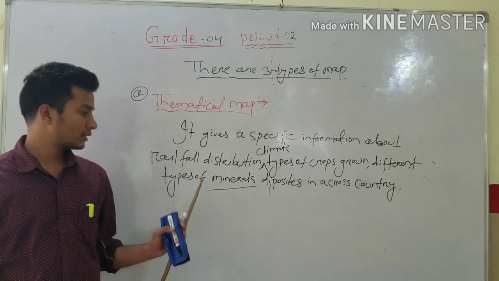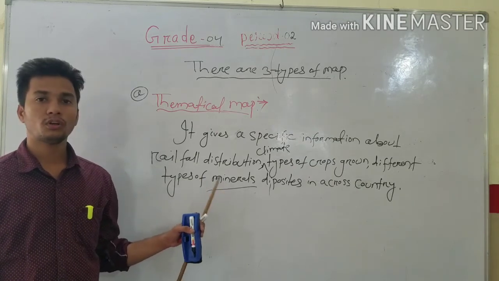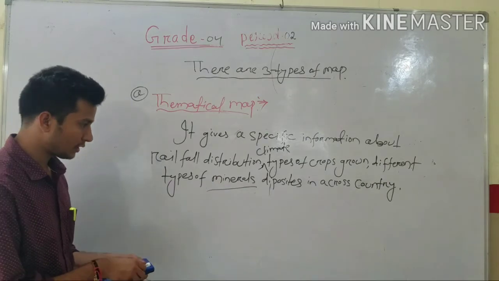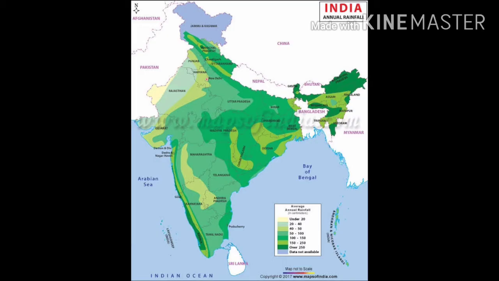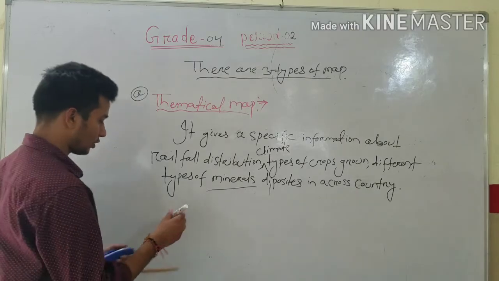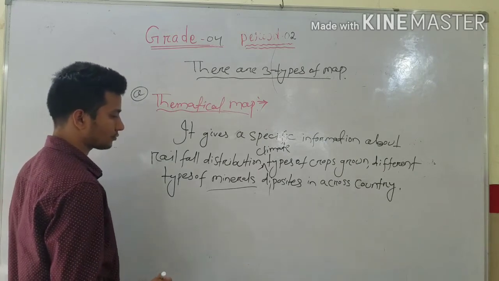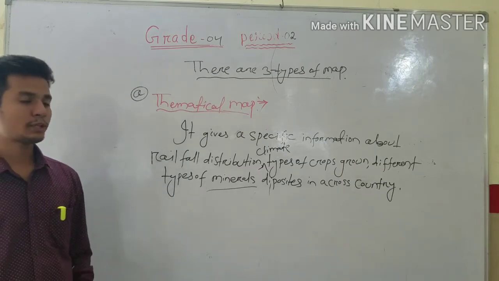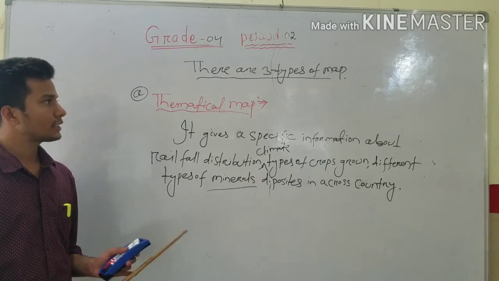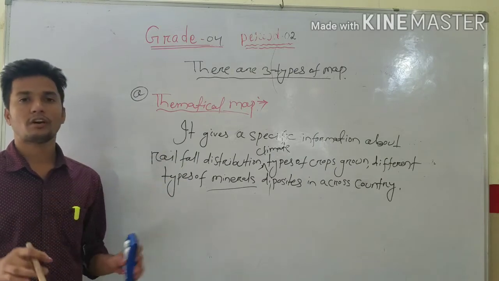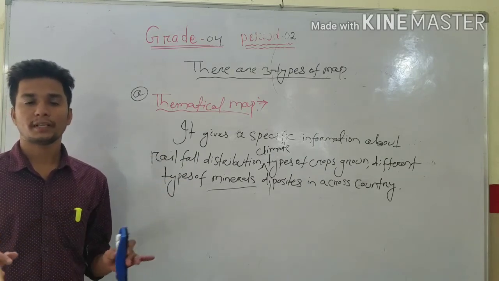So we are getting different types of minerals, such as coal, bauxite, aluminum. These are the three types of maps we use to identify different places.